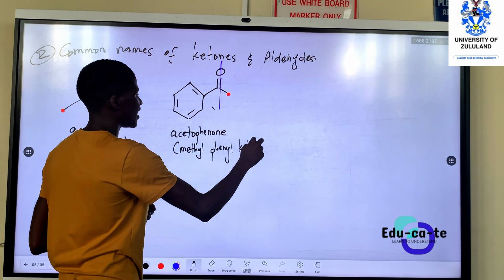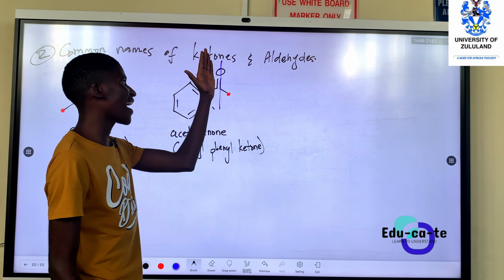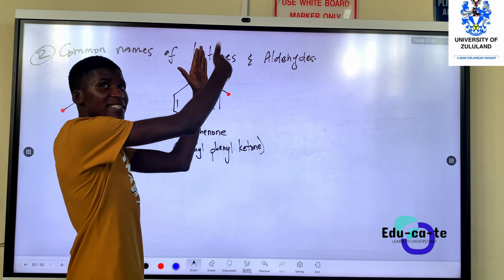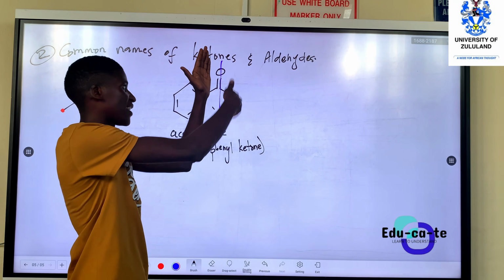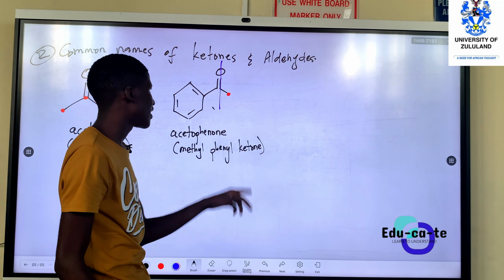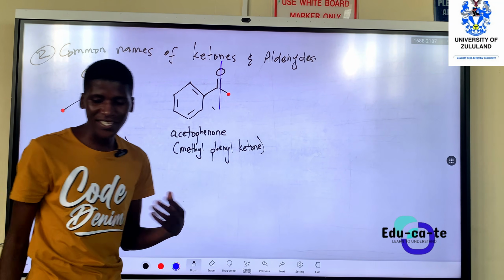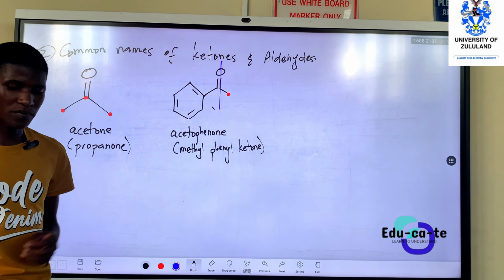It simply means that this is a ketone where, on one side of the carbonyl group, there is only 1 carbon. So that's a methyl carbon. And then on the other side we have got what? We have got a benzene ring. That's a phenyl. So this is methyl phenyl ketone.